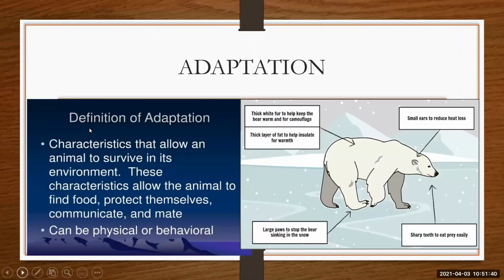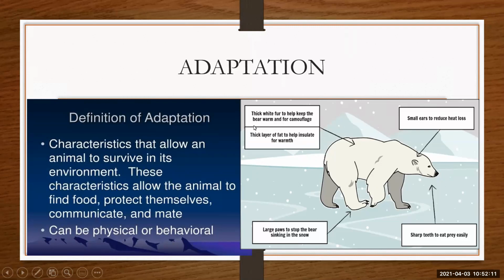Then we show adaptation, a characteristic that allows an animal to survive in its environment. These characteristics allow the animal to find food, protect themselves, communicate, and mate. They can be physical or behavioral. See here, the polar bear has adapted himself. He has small ears to reduce heat loss, and sharp teeth to eat prey easily. He has adapted to that particular environment.